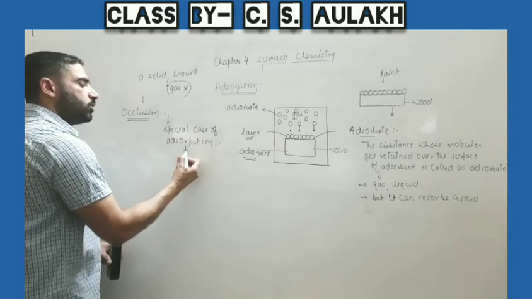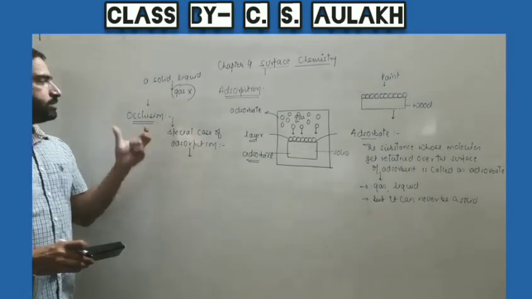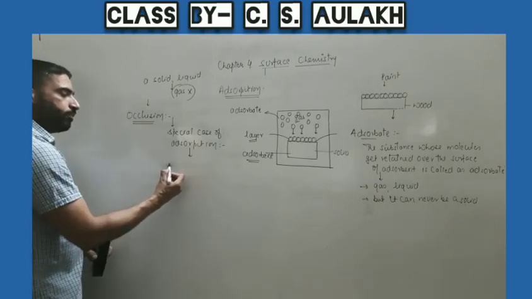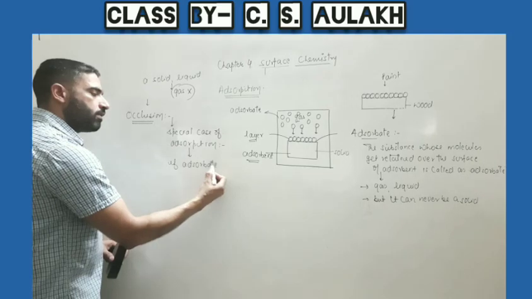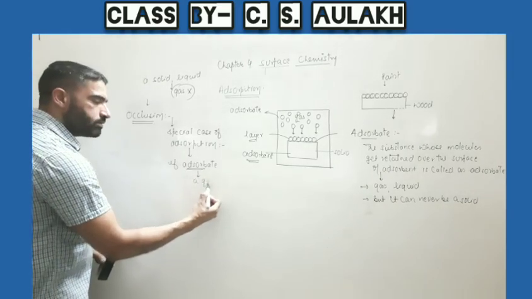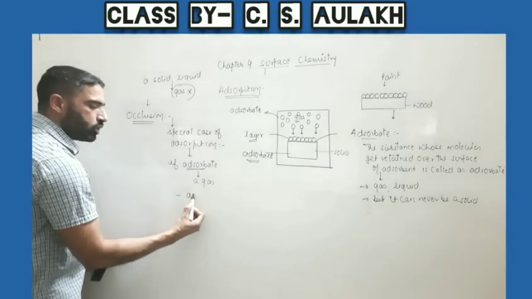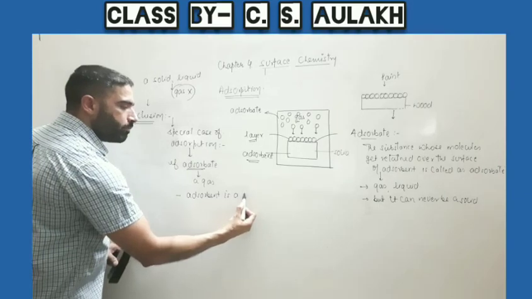What is special about this? We can call adsorption occlusion if the adsorbate is a gas while the adsorbent is a metal.